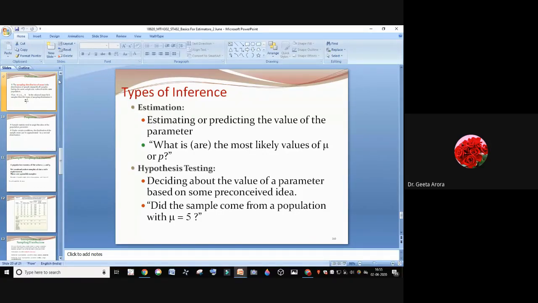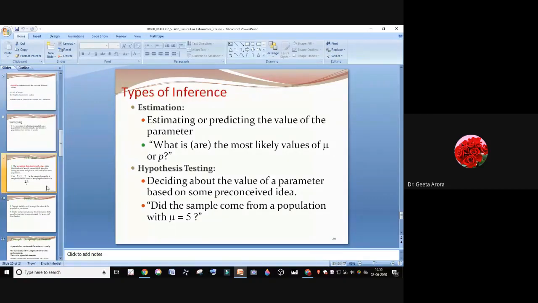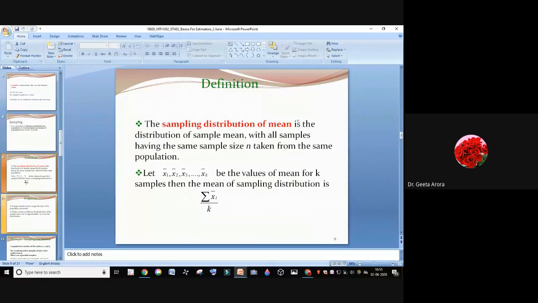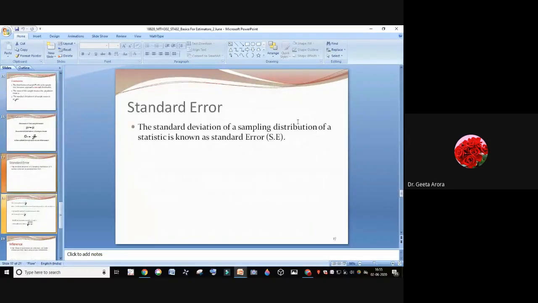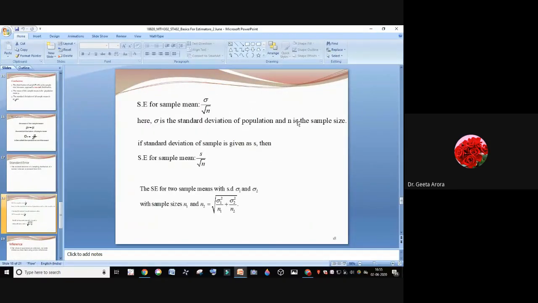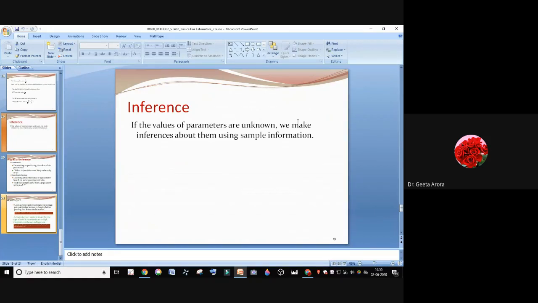That's why I started with sampling. Tomorrow we will go through one example, and after that some definitions which will be required in the whole 5th unit when we go for hypothesis testing, and then the theoretical definitions also.